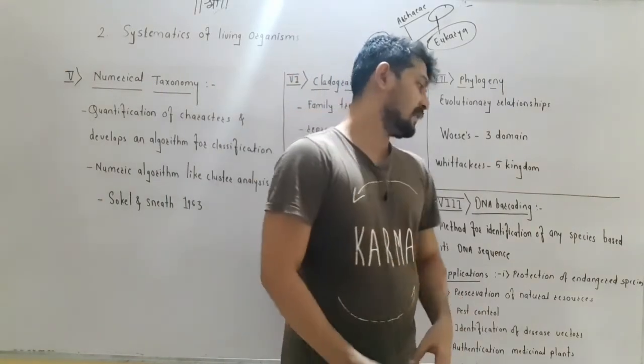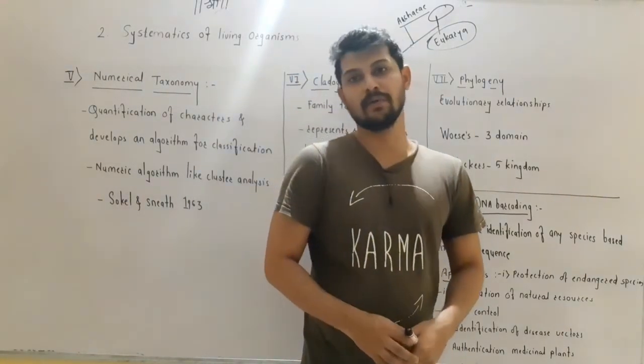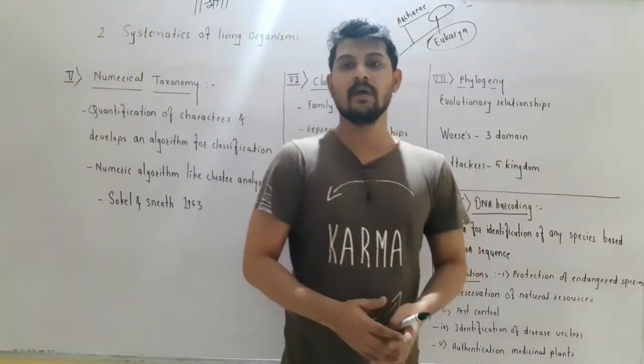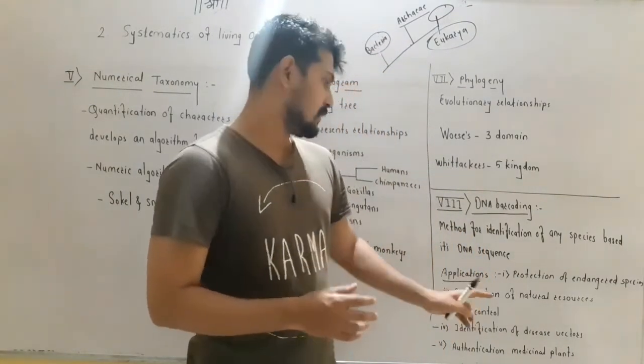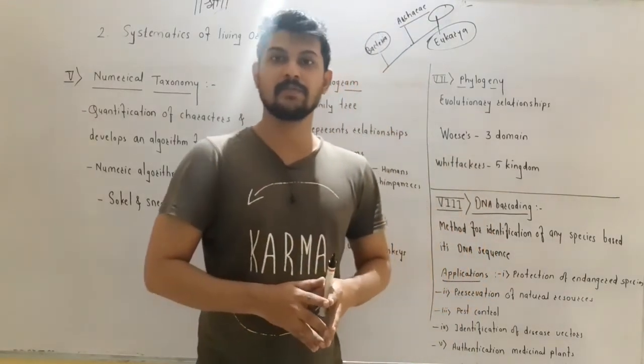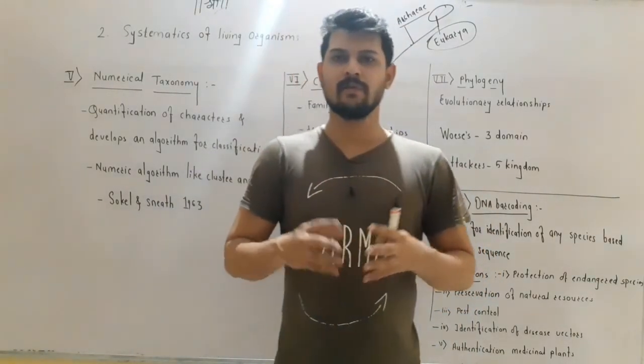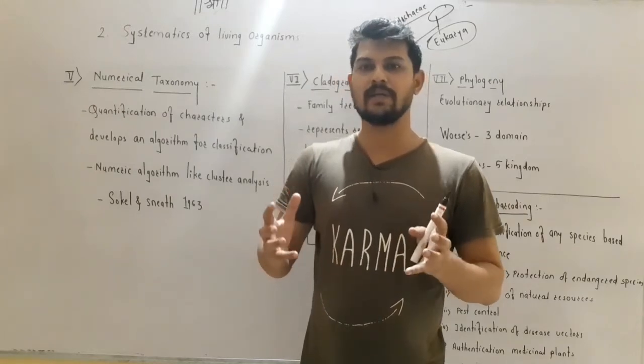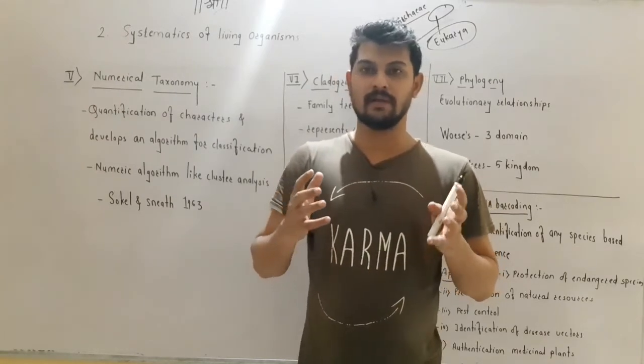So what are the applications of DNA barcoding? The various applications have been put forth here. We can preserve or protect endangered species. Endangered species are the species whose number is drastically reduced. Very few organisms are present in nature.